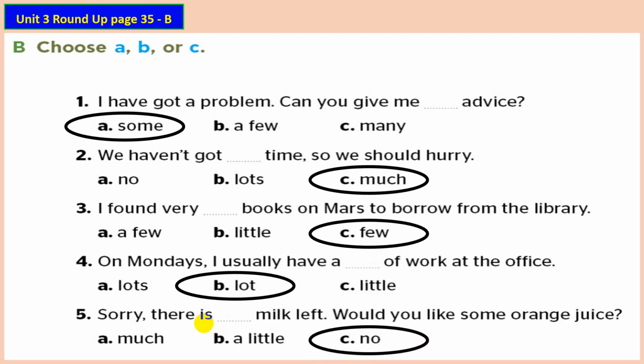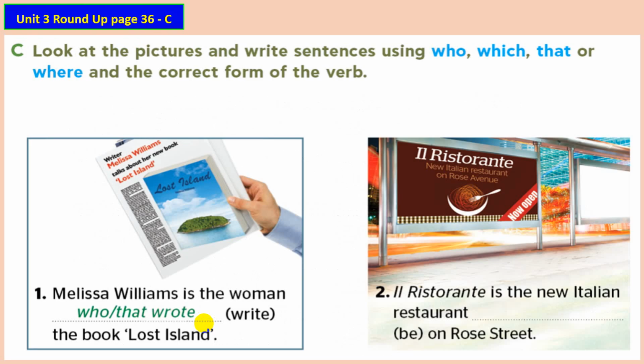Did you answer it correctly? Okay, let's take for example number 1. I've got a problem. Can you give me some advice? Asking or requesting, I use some, or to make an offer. We haven't got much time. I found few books and lots to borrow from the library. Okay, this one is not enough. That means I didn't use a few, I use a few. In my day, I usually have a lot of work. Sorry, there is no milk. There is negative meaning in the sentence.